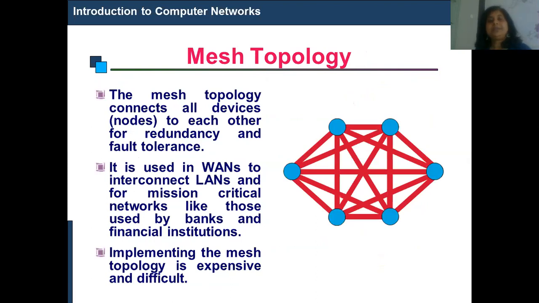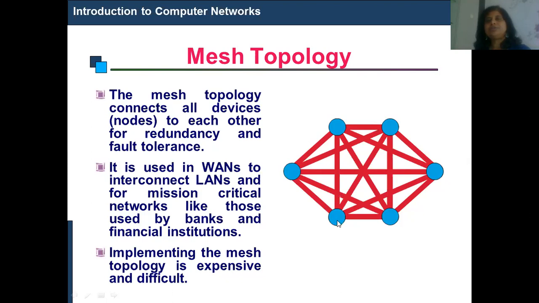Next one is the mesh topology. In mesh topology, all devices or nodes are connected to each other for redundancy and fault tolerance. In the previous topologies, we saw that if there is a damage to the transmission line, or there is any problem with a particular node or machine, then the complete network collapses. Now, what happens in the mesh topology?